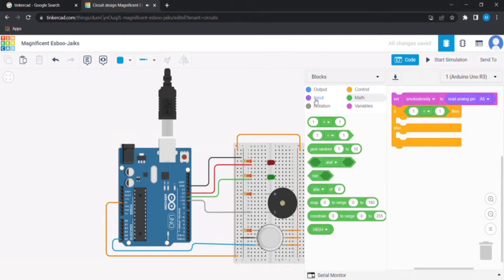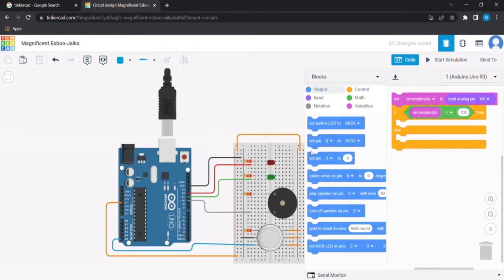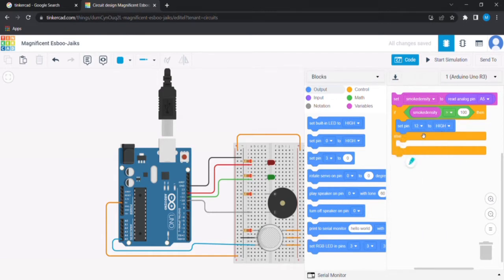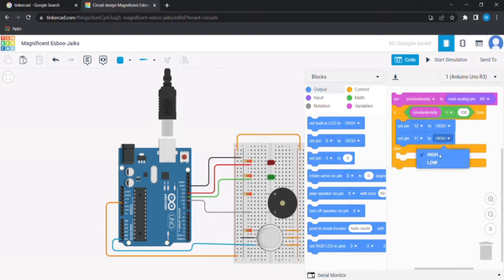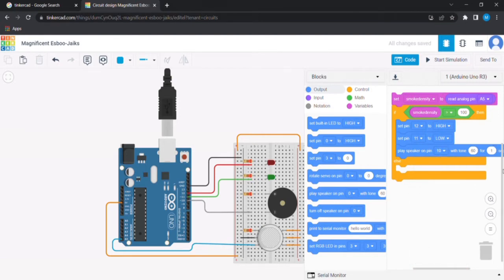Here we set when the smoke density is greater than 100, then the output will be that the pin at number 12, which is the red LED, will be set to high. The pin 11, which is connected to the green LED, will be set to low, and the speaker on pin 10 will start buzzing.